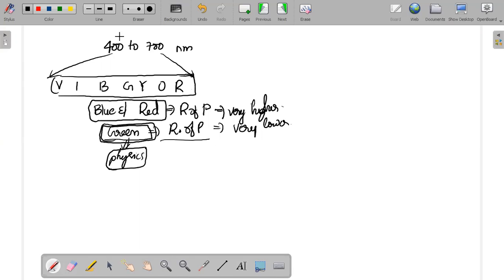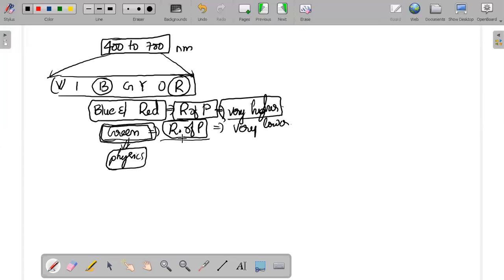The third raw material is called PAR, which ranges from 400 to 700 nanometers. That comes from VIBGYOR. Among all of this, photosynthesis will take place, but the rate of photosynthesis will be very, very high in the blue and the red areas, and where the rate of photosynthesis will be very low is the green color.